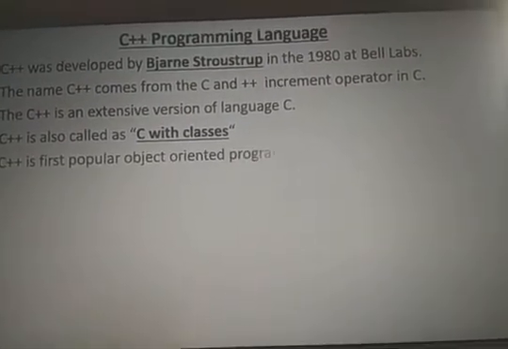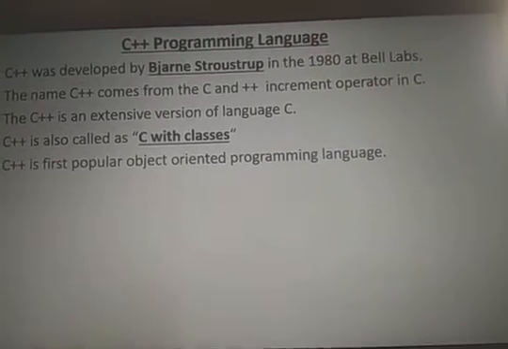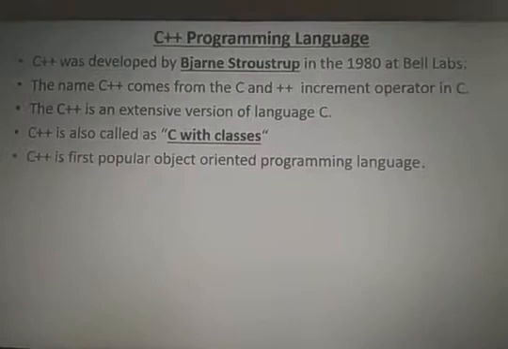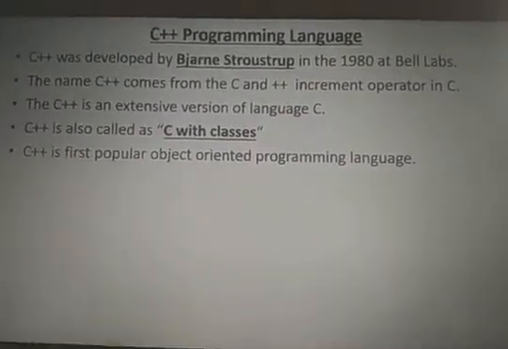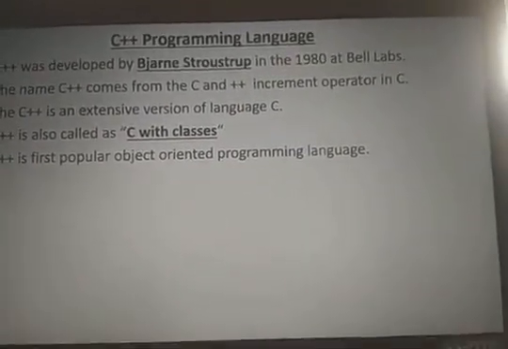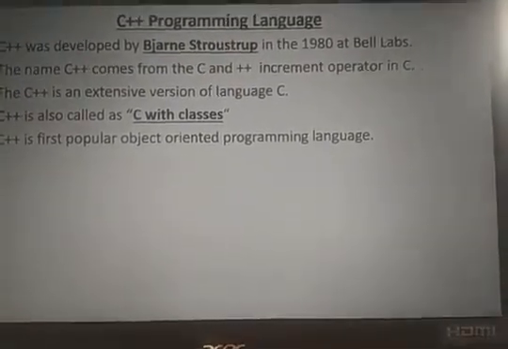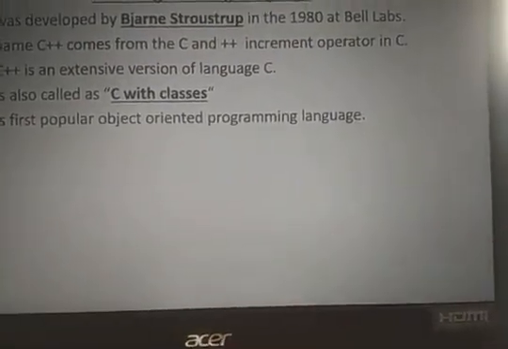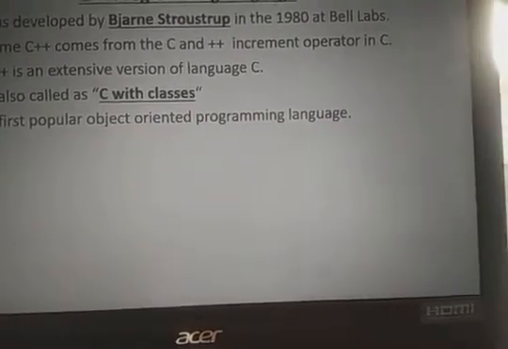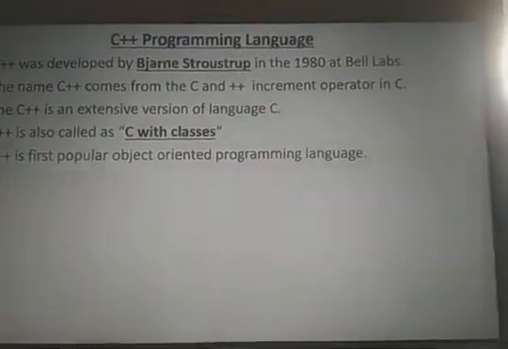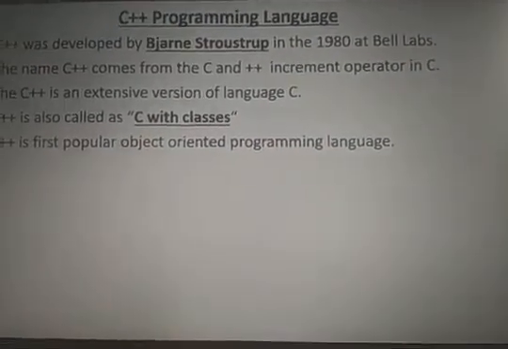C++ is the first powerful object-oriented programming language. Now we are using .NET, Java and so on, but the first object-oriented programming language was introduced by Bjarne Stroustrup. That is called the C++ programming language.